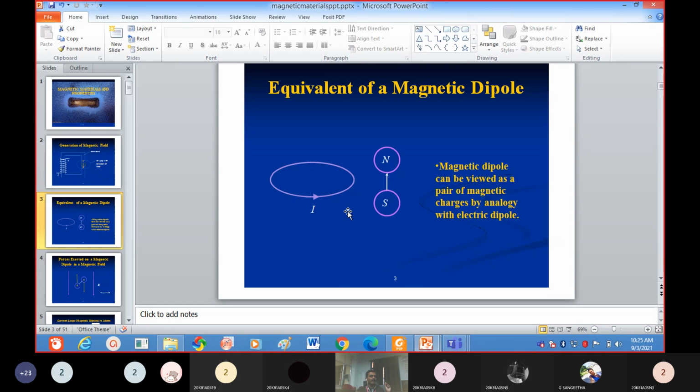Diamagnetism is mainly due to the orbital magnetic momentum. When you apply the external magnetic field here, these orbital magnetic momentum change their direction. Because of the changing of the direction of the electron, the magnetic field will be oriented in the opposite direction of the applied magnetic field. That's why the diamagnetic material is repelled by the external magnetic field. So diamagnetism is mainly due to the orbital motion of the electron.